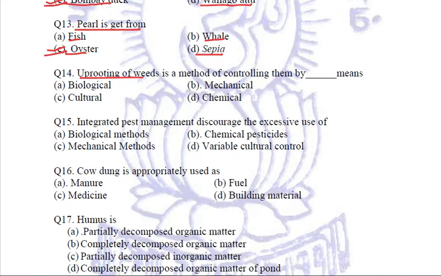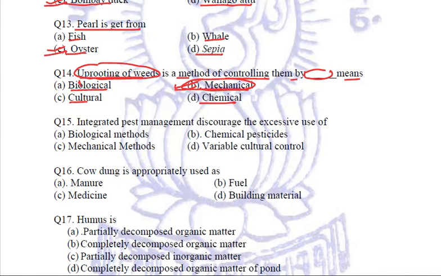Uprooting of weeds is a method of controlling them by dash means. If we are trying to uproot the weeds, the options given to us are biological methods, or cultural methods, or mechanical methods, or chemical methods. Uprooting is a mechanical process.